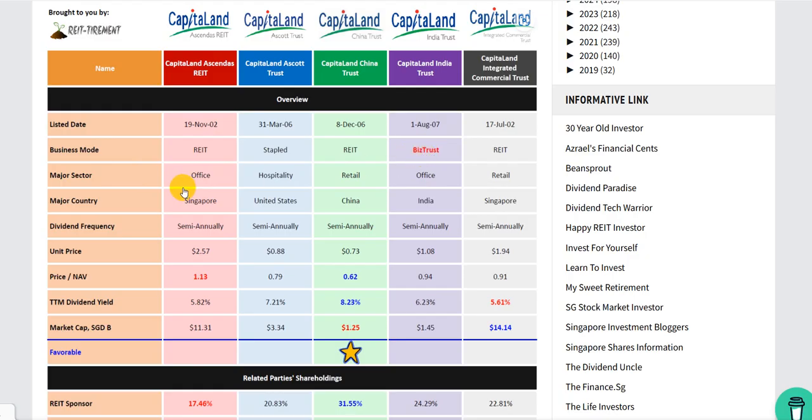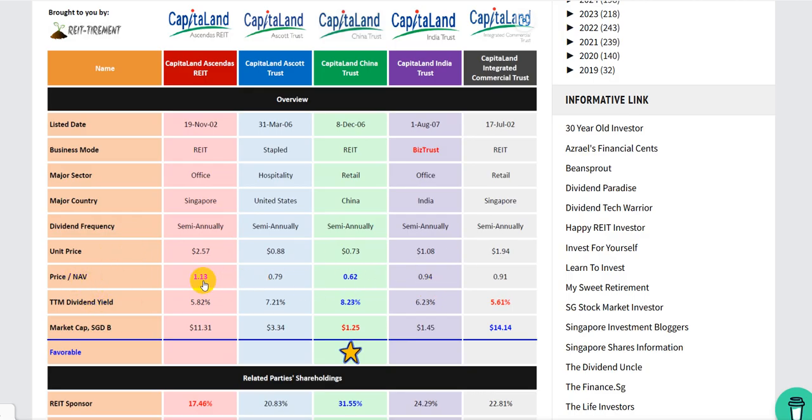Major sector: Ascendas is office, Sponsor is hospitality, China is retail, India is office, and Integrated Commercial Trust is retail. So Singapore, obviously Ascendas and CICT. China and India are obviously in their names, and Sponsor is actually more on the United States. They all pay dividends semi-annually. Unit price, I won't talk about it.